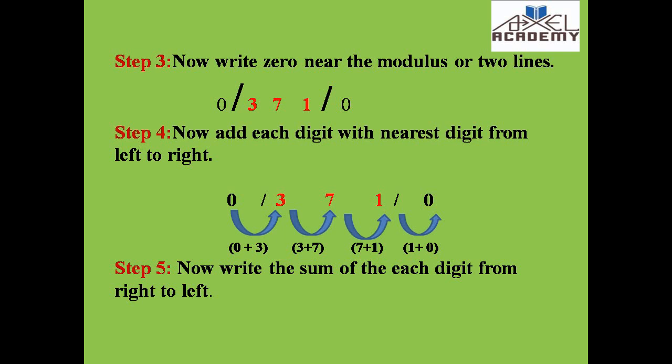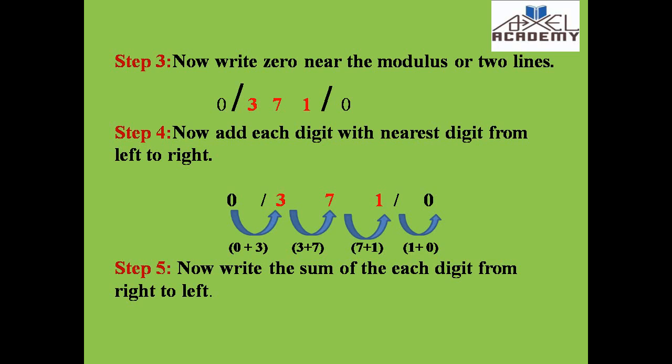So I am writing 0 at front and back. The fourth step is to add each digit with the nearest digit from left to right. So I am adding 0 plus 3, then 3 plus 7, then 7 plus 1, then 1 plus 0.